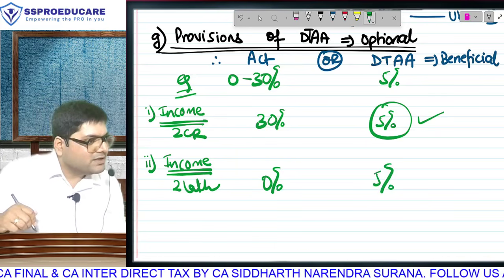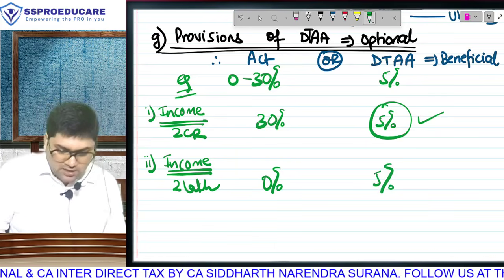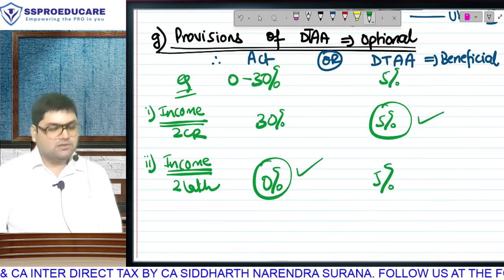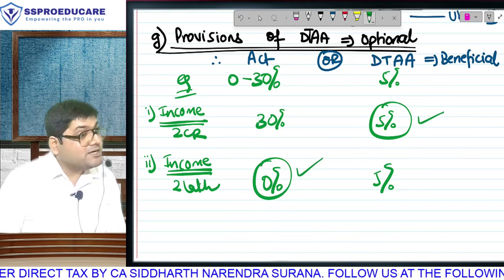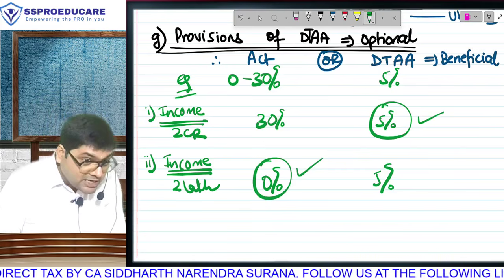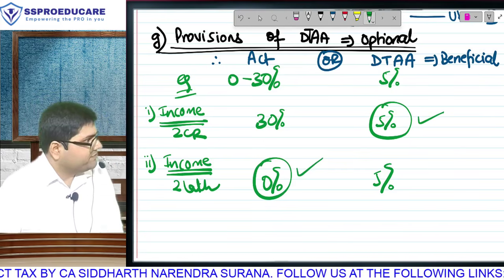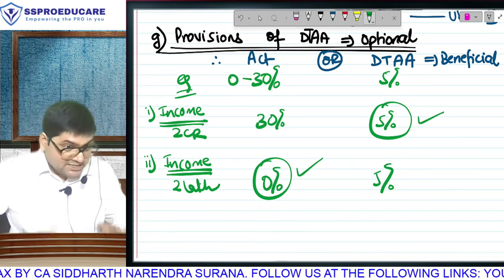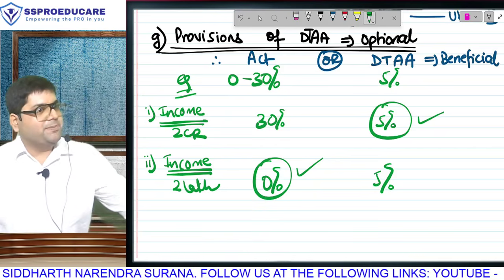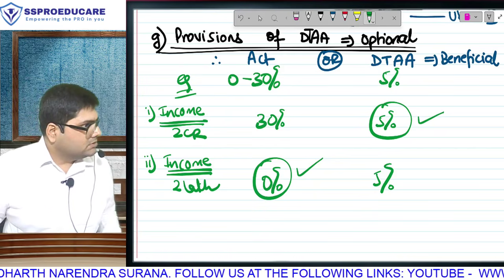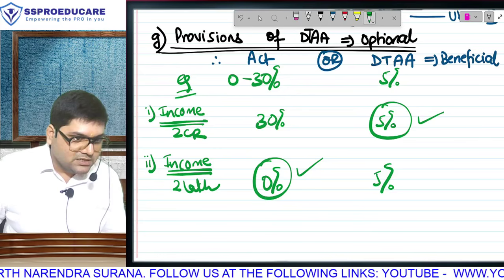इधर कोई slabs थोड़ी है. This is flat of whatever you want. Now then is it possible that the act is beneficial? यही क्वेश्चन था ना. देखो possibility is rare. And एक बात बताओ, listen, it can happen only with individual HUF. Digest, sync, then only I will go ahead. This is possible only for individual HUF because they are the only people who have basic exemption or slabs. Company firms में it will never be the case where act is beneficial.